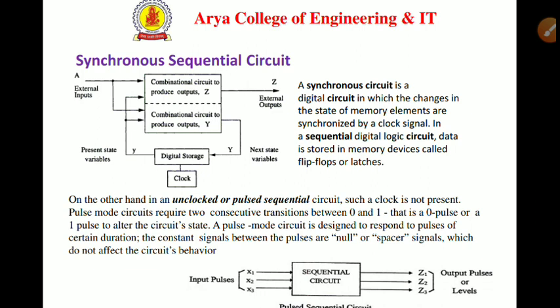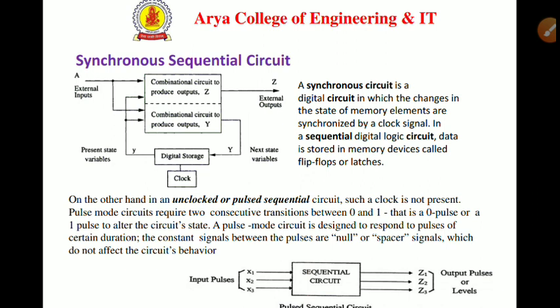The sequential circuits are combinational circuits in which we have a memory element which is connected from output to input. A synchronous circuit is a digital circuit in which the changes in the state of memory elements are synchronized by a clock signal.